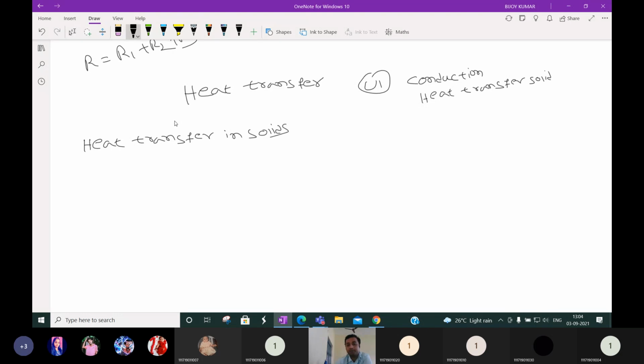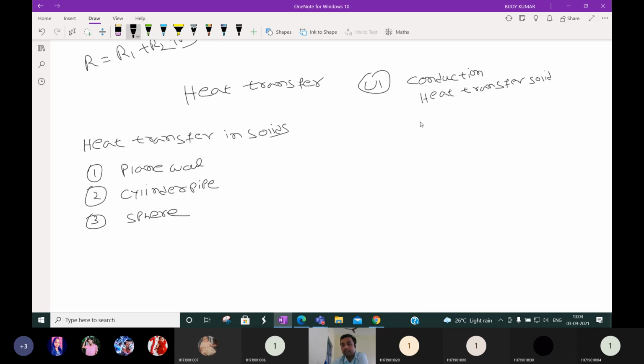What are the different types of structure? For each structure we will calculate how the heat is transferred. First, we consider the plane wall. Second, we consider the cylindrical wall, or cylinder pipe. Third, we consider the spherical wall, or sphere. Why do we consider these? Because we have to calculate the heat transfer in solids.